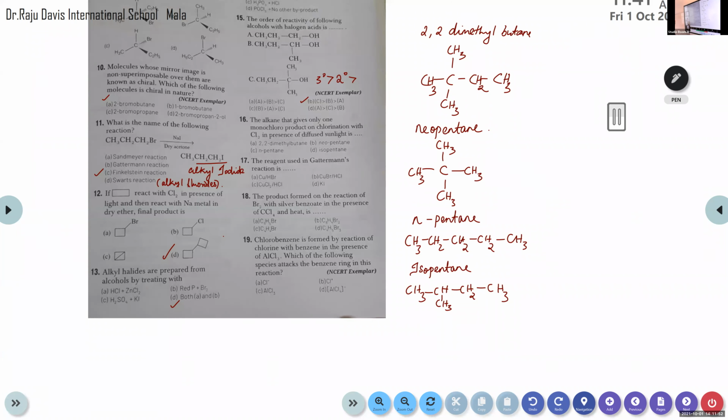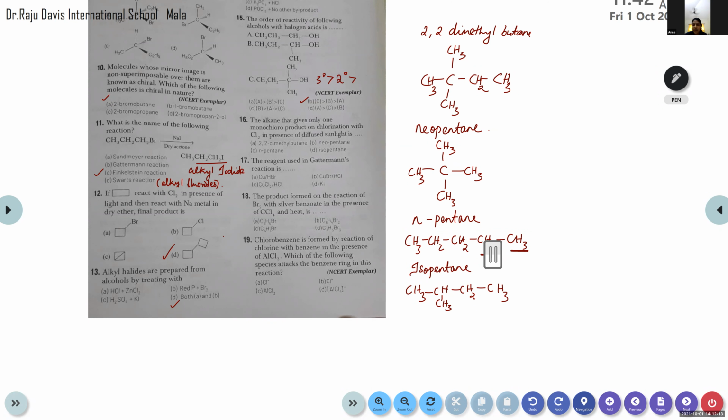2,2-dimethylbutane, then neopentane, n-pentane, and isopentane. Ma'am, is it n-pentane? In n-pentane, there are 2 types of alkyl groups, right? CH3 group there, then CH2 group there. Isn't it?